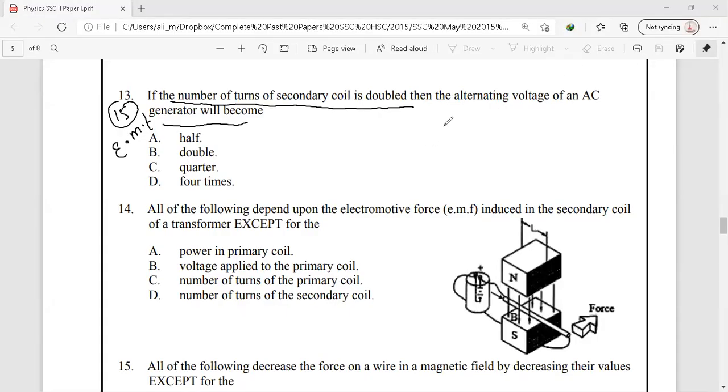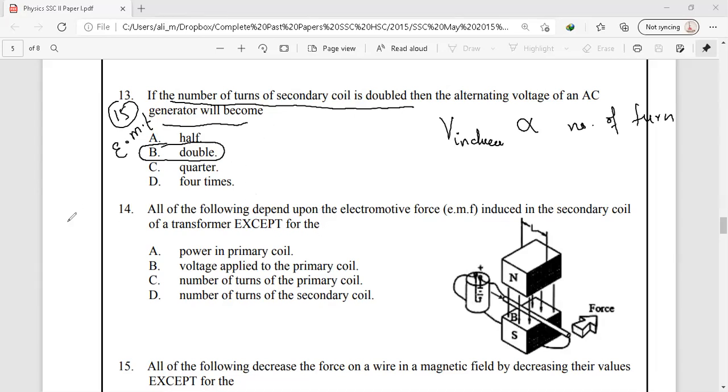As we know, the magnitude of induced voltage is directly proportional to the number of turns. If we increase the number of turns, then the induced voltage in that coil will also increase. So for question number 13, the correct option is option B, that the magnitude of induced EMF will be doubled.